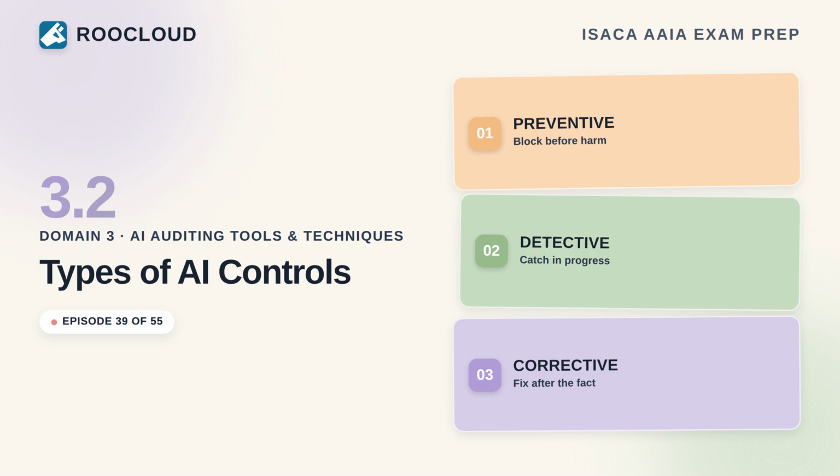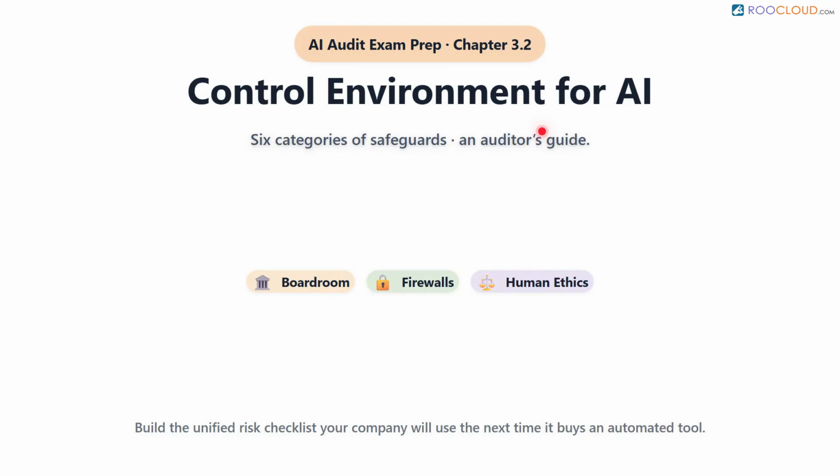Welcome to our comprehensive deep dive into the control environment for artificial intelligence. In this session, we will explore the massive ecosystem of safeguards required to build, use, and eventually retire intelligent technologies safely. We are going to unpack 6 major categories of protection, ranging from executive boardrooms and strict technical firewalls to legal compliance and human ethics.